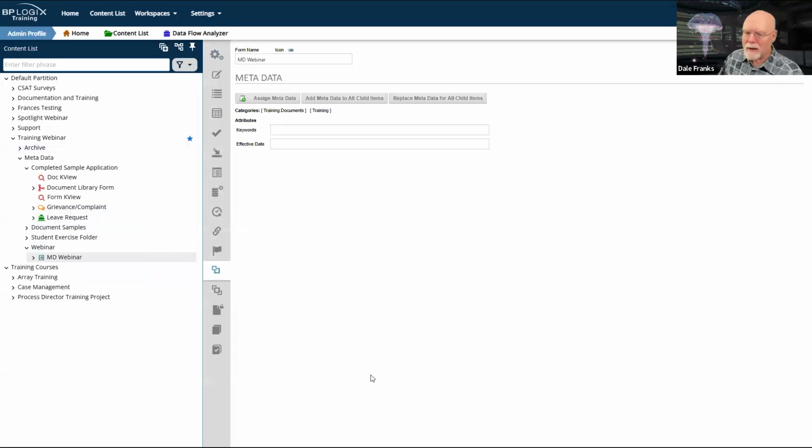And on the metadata tab, we can see that when we created the form in the folder, it got training.documents and training as my two categories. That's great. Love the way this is working out. That's how inheritance works. This is what we would expect to see.